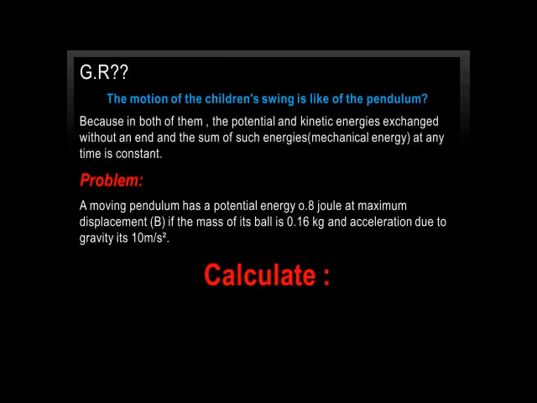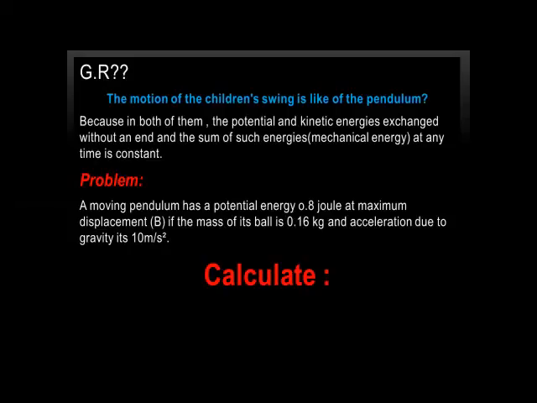I want to ask you a question: why is the motion of the children's swing like that of the pendulum? Because in both of them, the potential and the kinetic energy are exchanged without end, and the sum of energies, the mechanical energy, at any time is constant. They alternate, meaning one of them changes into the other and replaces it, and then the other form returns back.